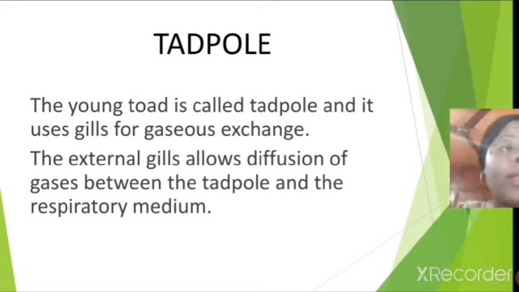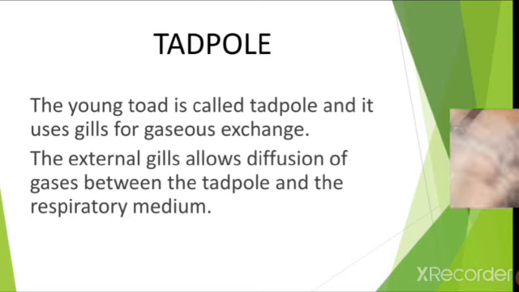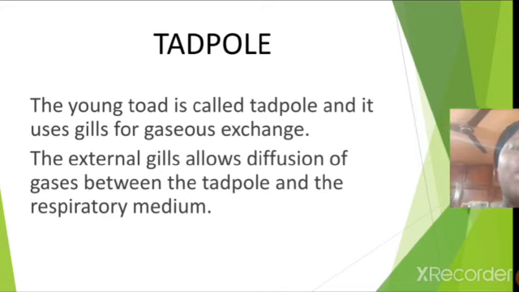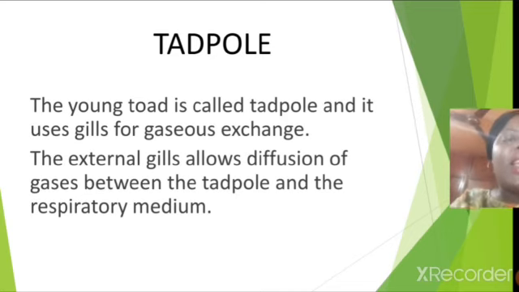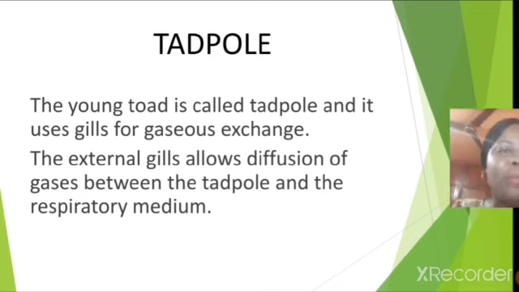So the gills are externally located and allow diffusion of gases between the tadpole and the respiratory medium.